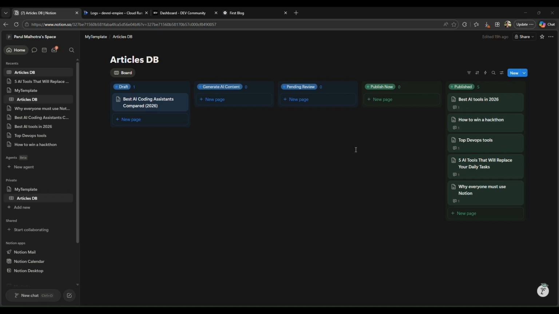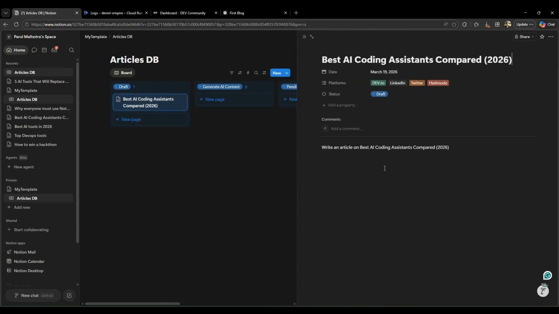This demo video is about generating an article using AI and posting to different platforms using Notion workflow and Google Gemini. This is my Notion workflow where we can control everything. In Draft, we can create articles, select the platform on which to post them, and write a brief about the article. Notion and AI will handle the rest.